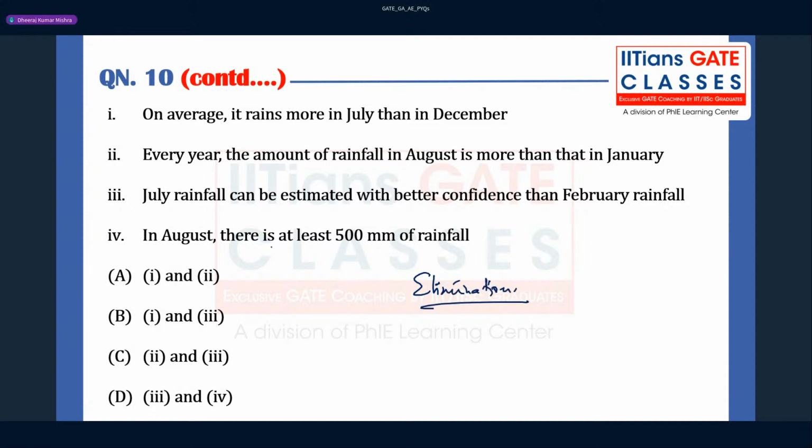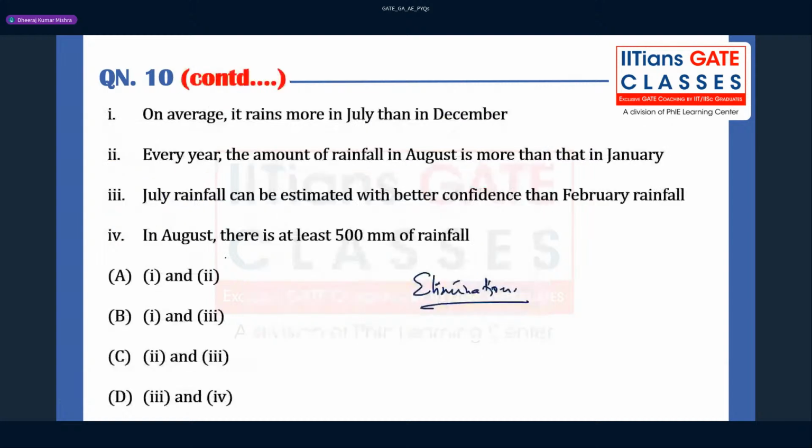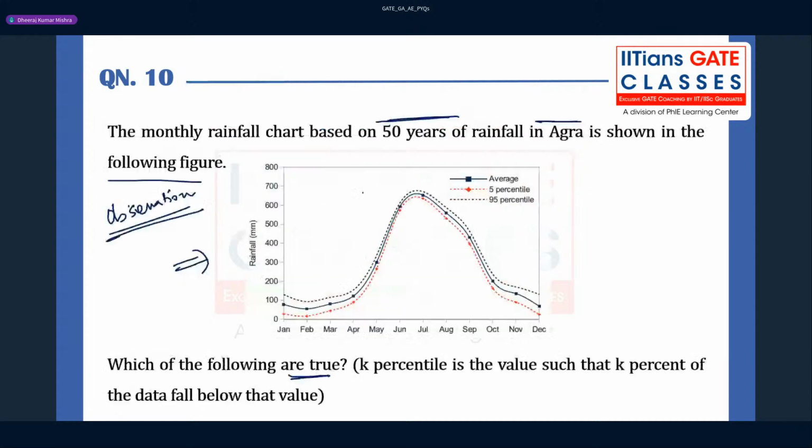Okay, so if one of these statements is wrong, then a few options can be eliminated, right? Okay, fine. So let us see this. This is very important. What is the first option? On an average, it rains more in July than in December. You see here, this is July and this is December. Yes, it is true.